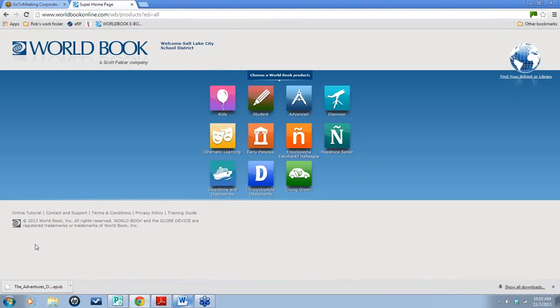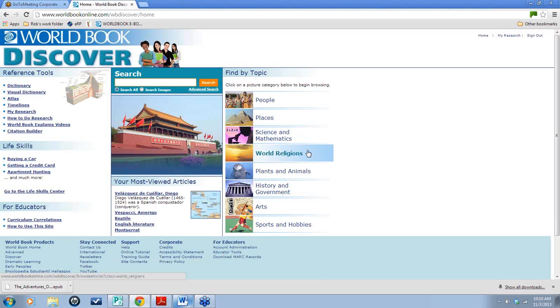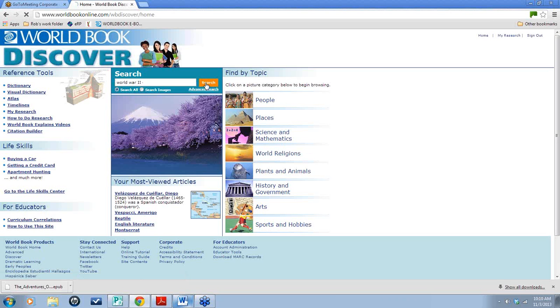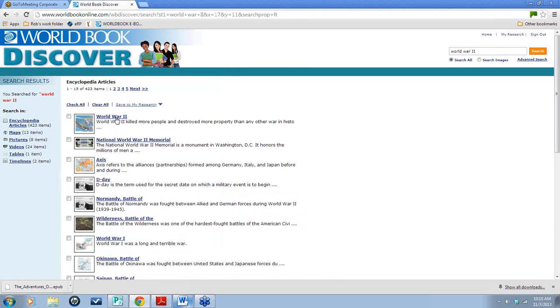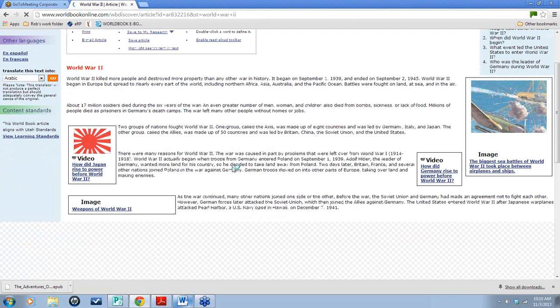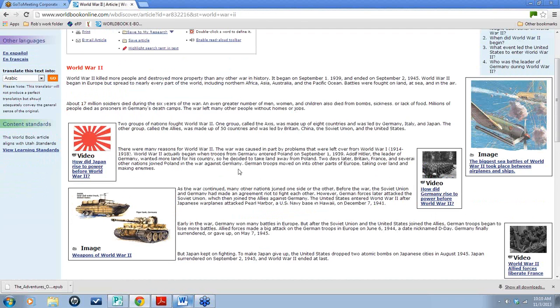Going back to the home page, I wanted to just really quickly show you some highlights of other databases that you have. WorldBook Discover is really cool. This is a differentiated site that's built for students that are below reading level. So I'm going to show you that World War II article in Discover, and you're going to notice that it is very, very short, and there's the entire article right there.